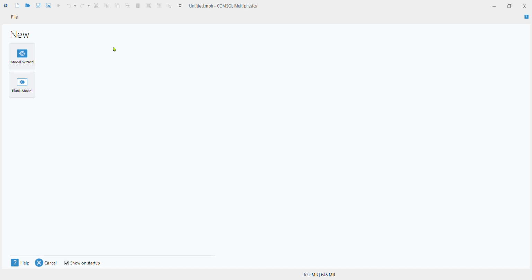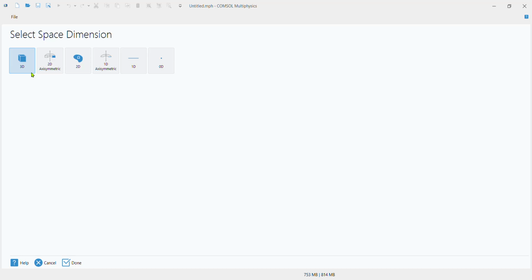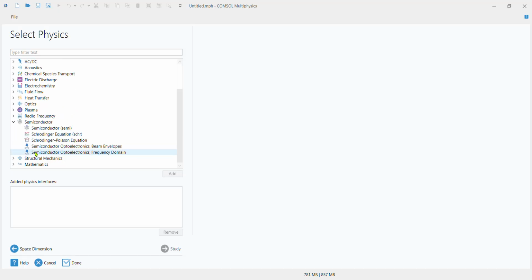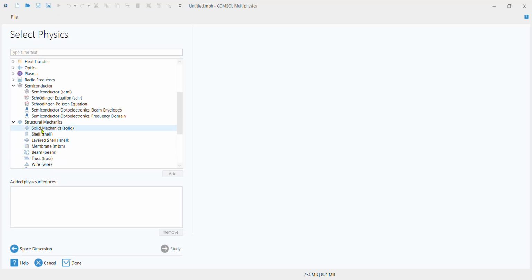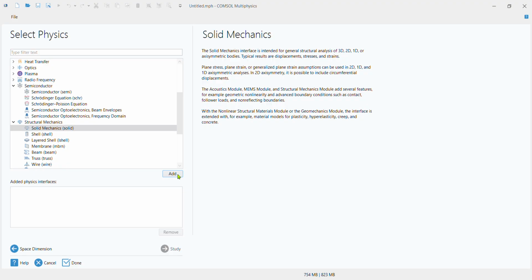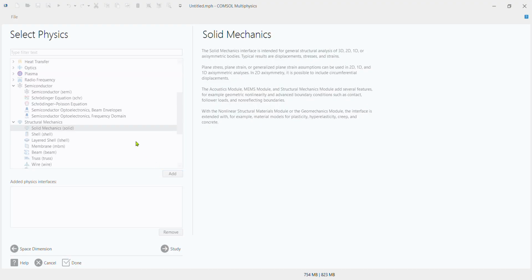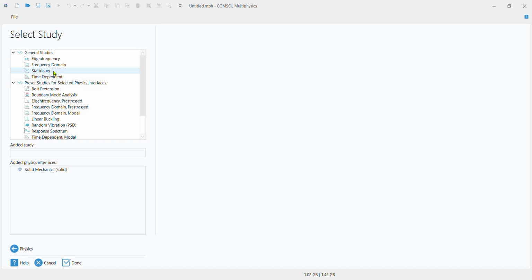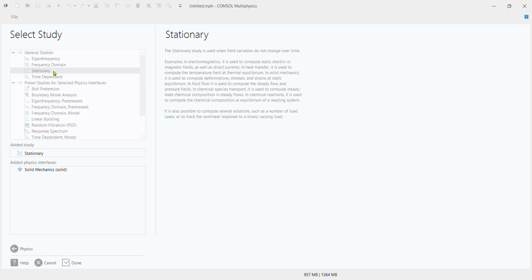Now for the initial setup, we will once again choose to go with the model wizard, which helps us to have the initial environment. This leads us to the space dimension where I will be selecting 3D, since our cantilever is a 3-dimensional structure in space. Now, what we will be selecting once again is structural mechanics. We will be choosing solid mechanics, and we're adding that. We don't really have to add anything else. We're just doing a static study like we did in the first experiment. So the study once again here will be a stationary study. I double click on that, and now